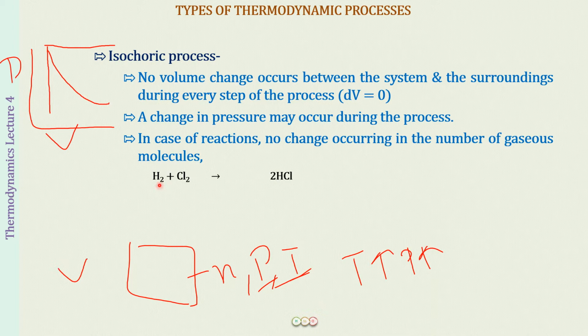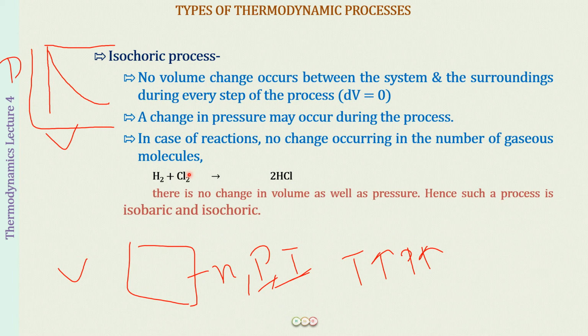So here, in a reaction where no change is occurring in the number of gaseous molecules, such a process will have no change in volume as well as pressure, because generally whenever we make a reaction happen, we will be doing it at some constant pressure. So such a process we will be calling an isobaric and isochoric process.